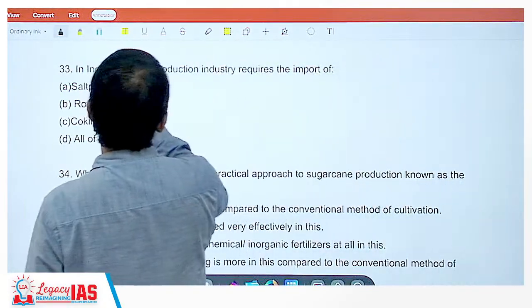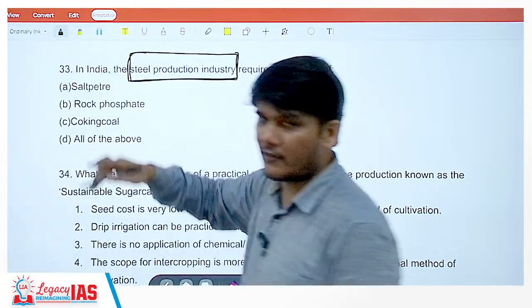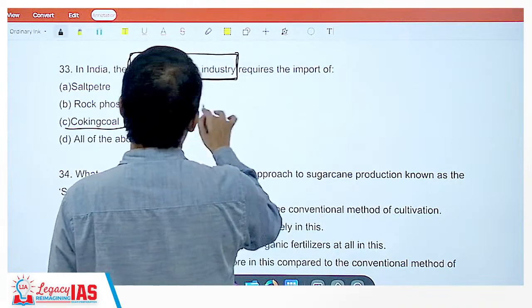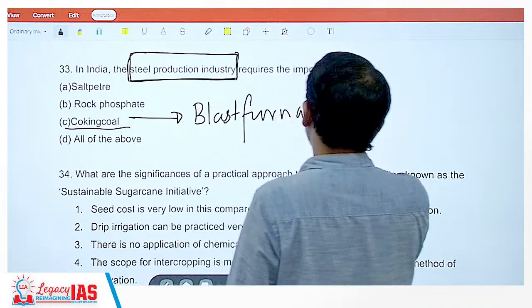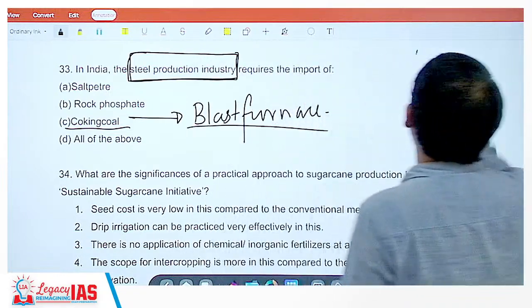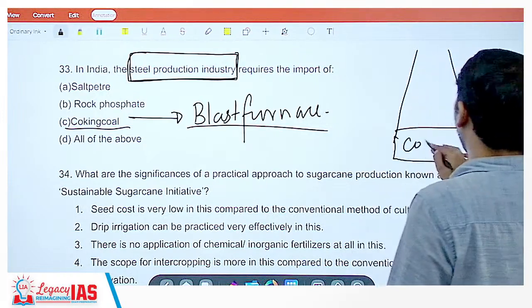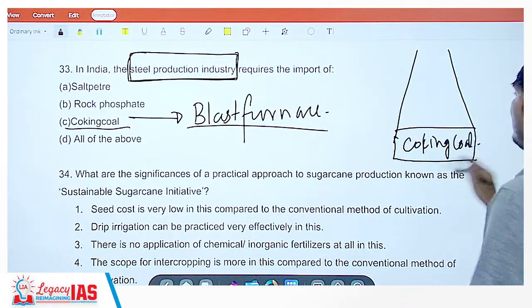Steel industries require coking coal. They require coking coal for the blast furnace. Steel is made in a blast furnace and coking coal is required in the blast furnace.